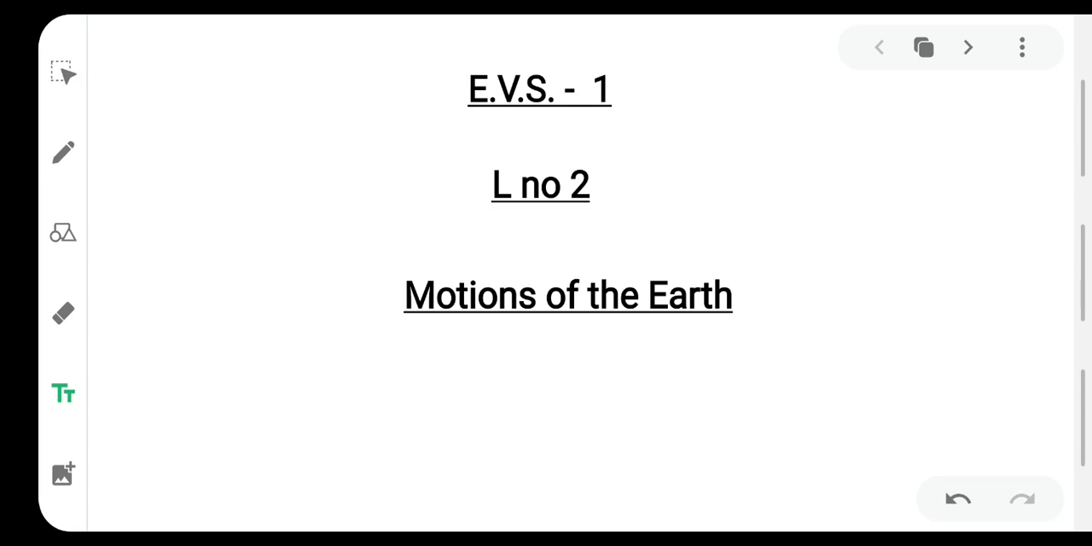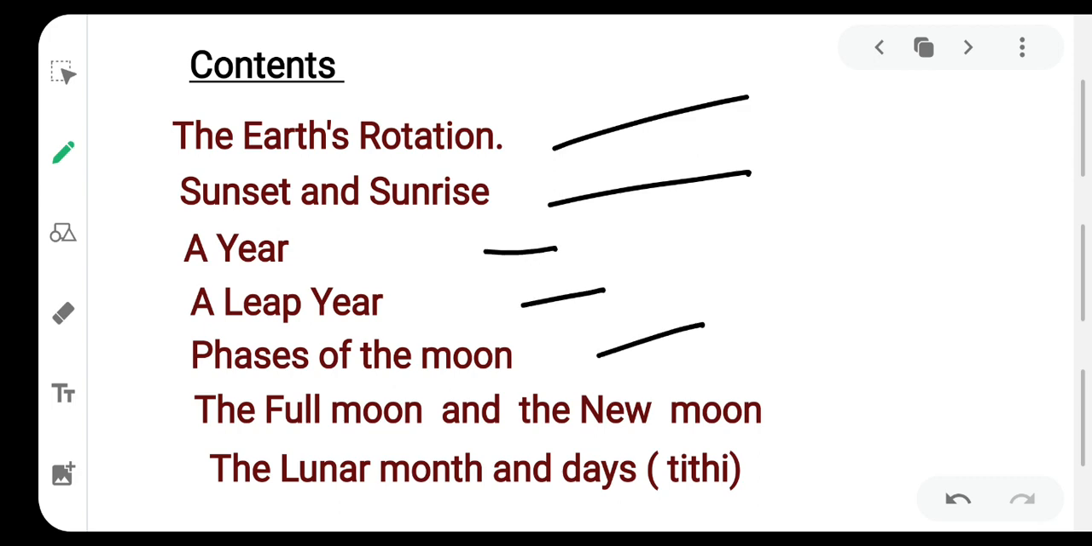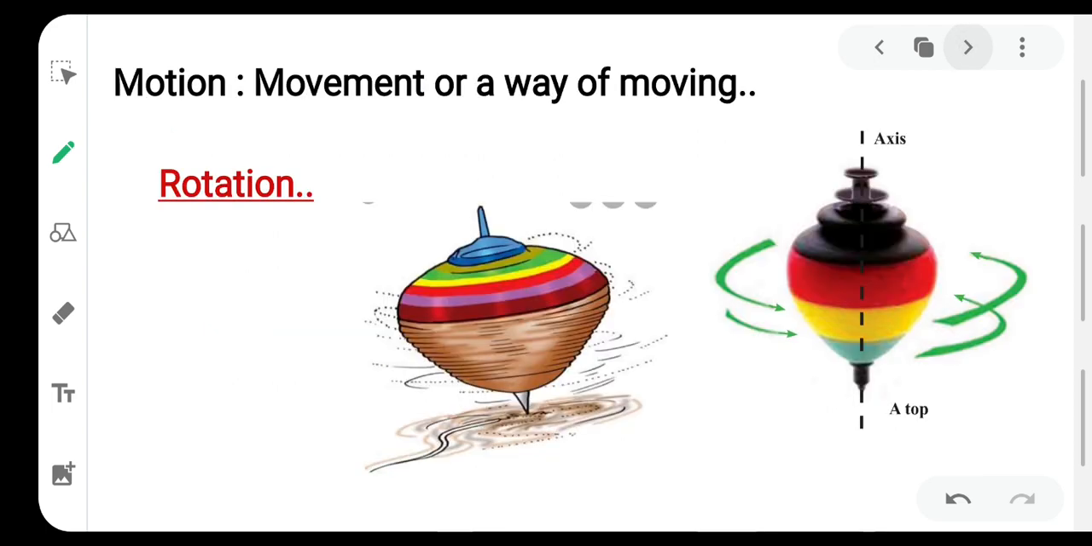Now, the content of the chapter includes the earth rotation, sunset and sunrise, a year, a leap year, phases of the moon, the full moon and the new moon, and last, the lunar month and days. It's also known as Tithi. Firstly, we will study about